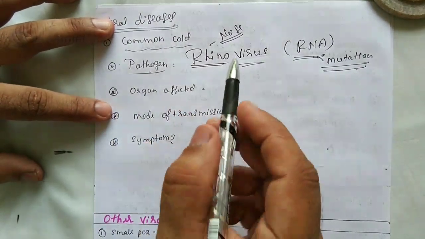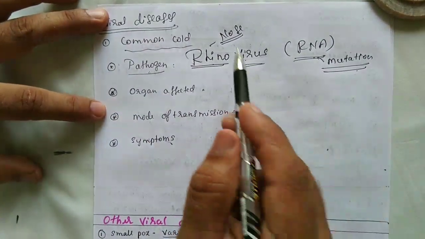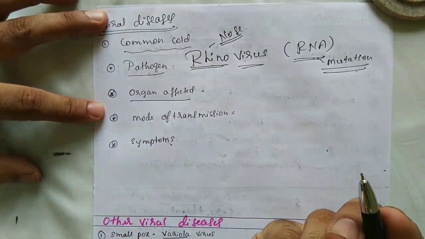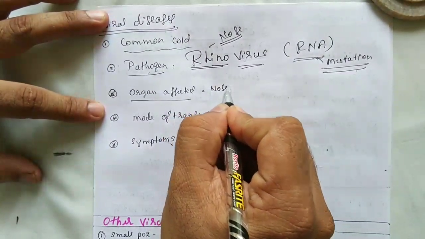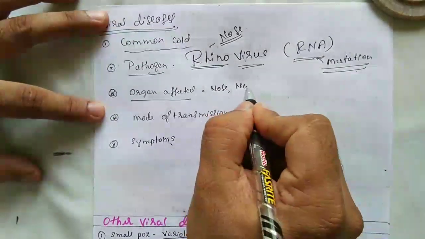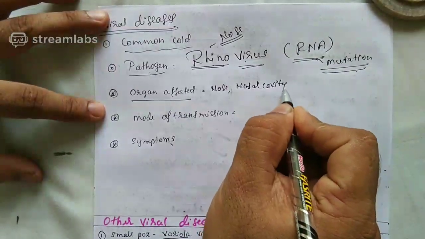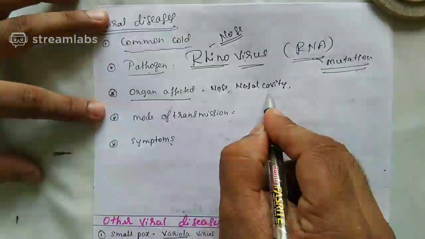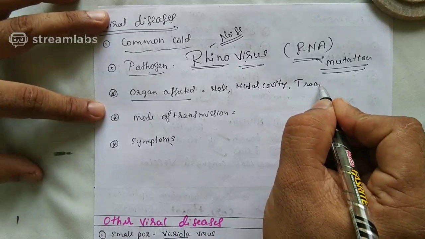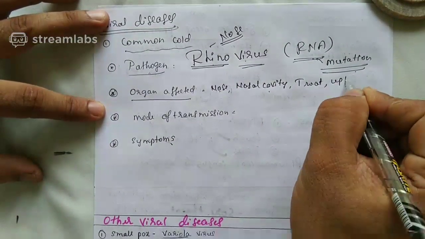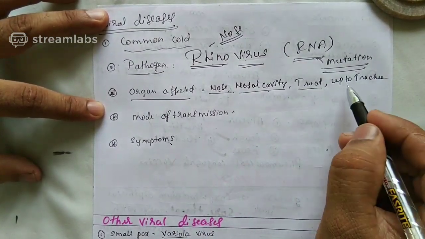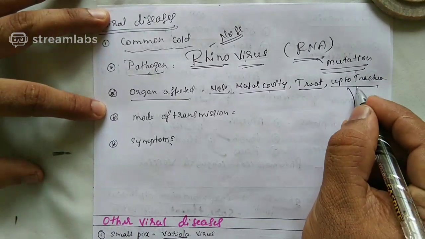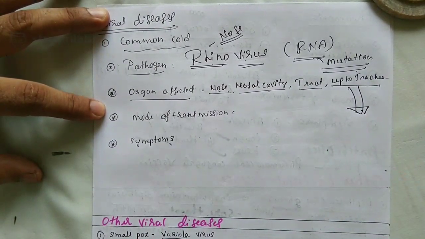So the pathogen is what? The pathogen is rhinovirus, which is single-stranded, which affects which portion? Nose. Organ affected. Very important. Can you tell me which is the organ affected? Yes, you are right. Nose is affected. After nose, nasal cavity is affected. That is also correct. Nose is affected. Nasal cavity is affected. Throat is affected. Up to trachea also it can be affected. Nose, nasal cavity, throat, up to trachea it can be affected. That means, is it entering lungs, students? Your answer should be no, it is not entering the lungs.